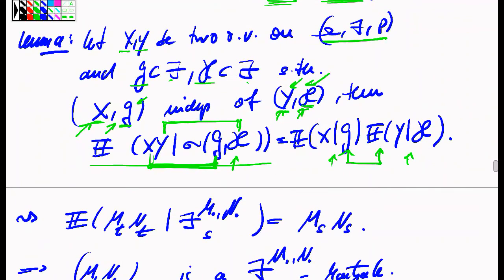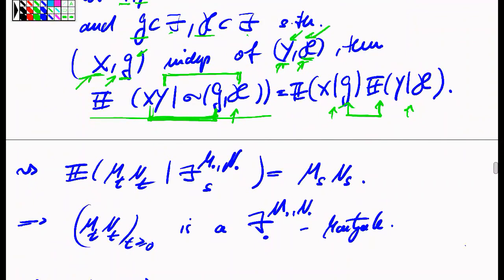Okay. In the case of the martingale problem that I'm having, I consider now whether this can be applied when I want to compute the conditional expectation of the product of the two martingales given the sigma field which is generated by the two stochastic processes up to time s.